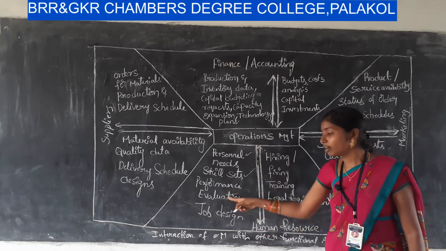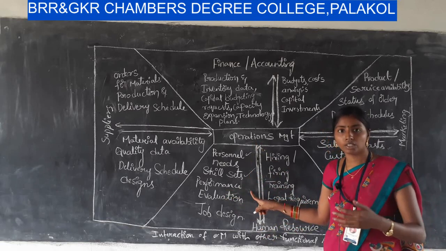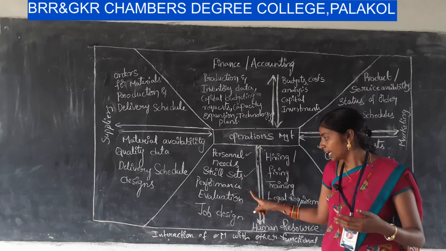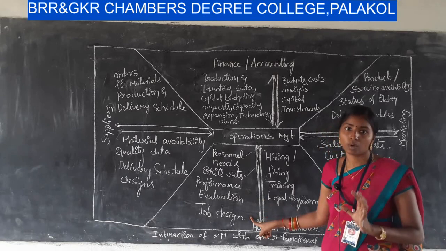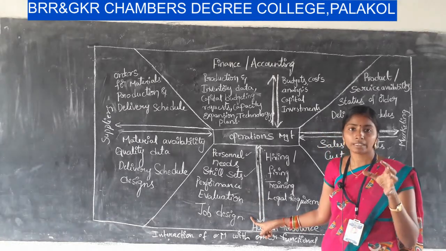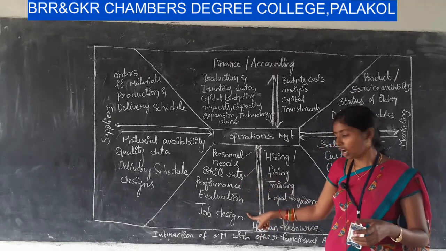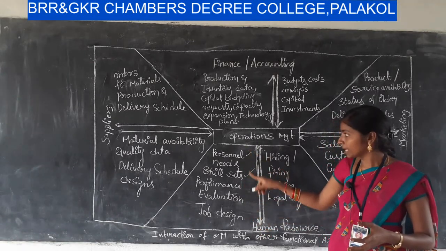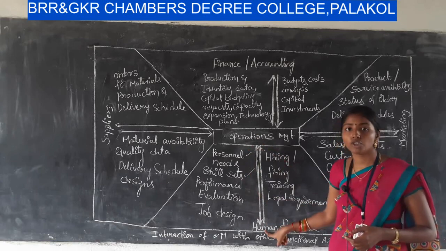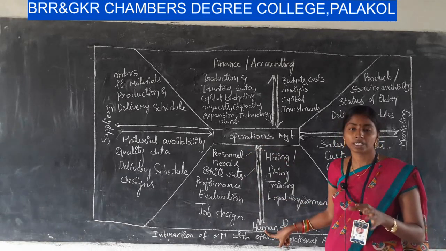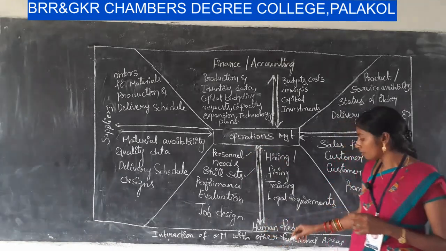Next one, performance evaluation. After recruiting for the job, how will we evaluate the performance of the human resource? And next one, job design. What is the job description? How much salary are they expecting? All these things come under job design. It is a statement which is sent by the operations management to human resource management to recruit the personnel for the production wing.